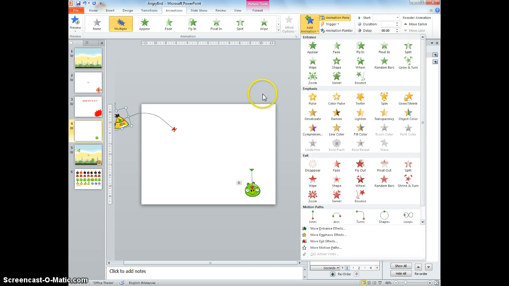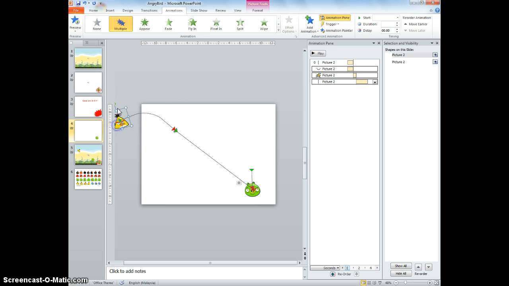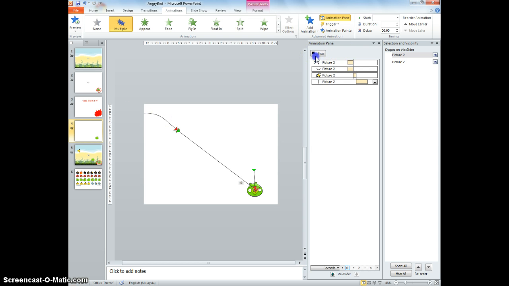Next we would add another animation. Just go for the lines. It's appearing. So at this point of time, you would have this coming down, and it doesn't start on click, after previous. Let's just see how it works. Spin. Okay, the angle is not really correct. A bird doesn't attack that way. We will need to adjust the bird a little bit to go this way, so that, yeah, kaboom.